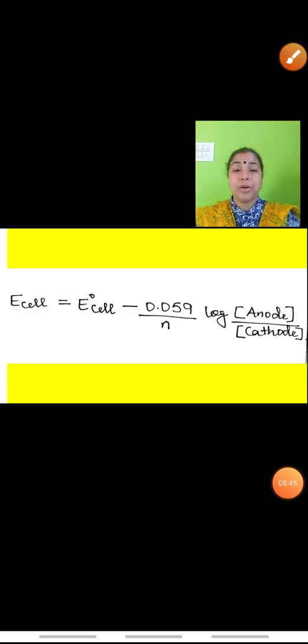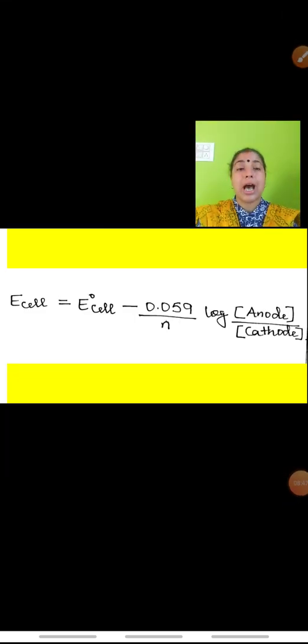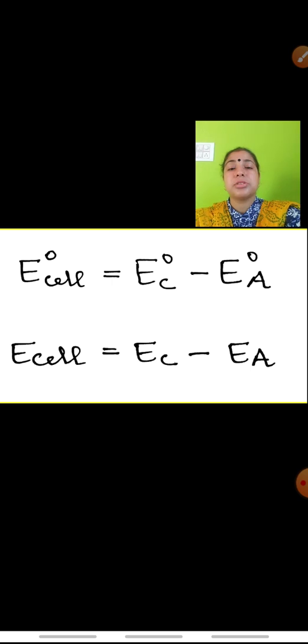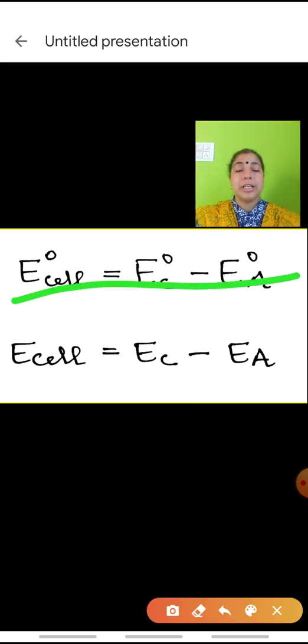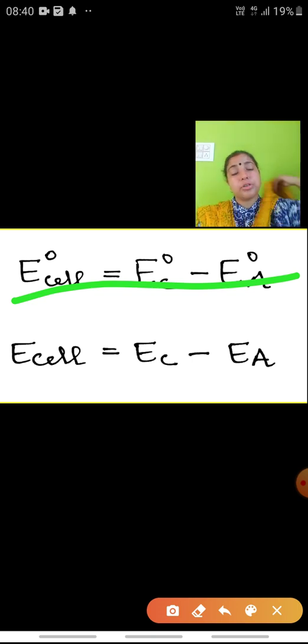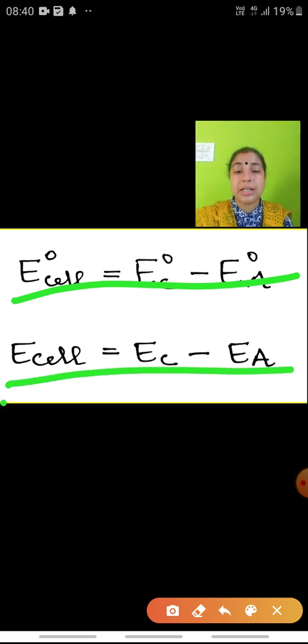Now, children, I hope you all must have understood how to calculate the EMF of a cell. In the standard condition, you will simply use the formula which is present above: E naught of cell is equal to E naught of cathode minus E naught of anode. If the conditions are not standard, you can use this formula: E cell is equal to E cathode minus E anode.